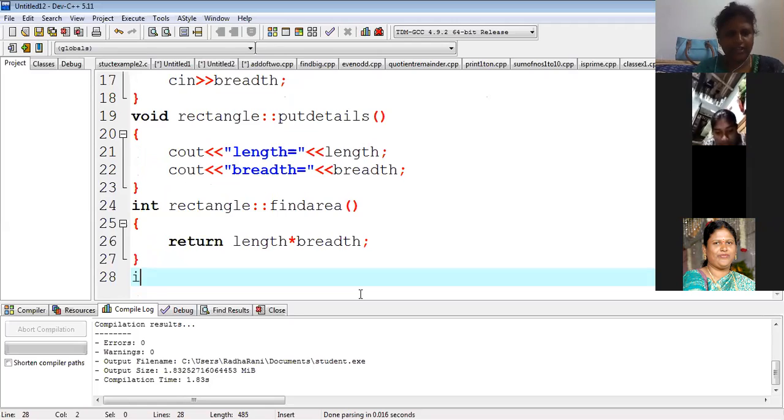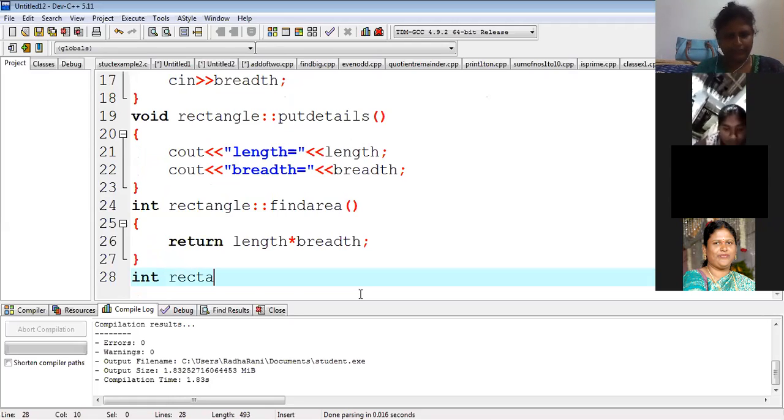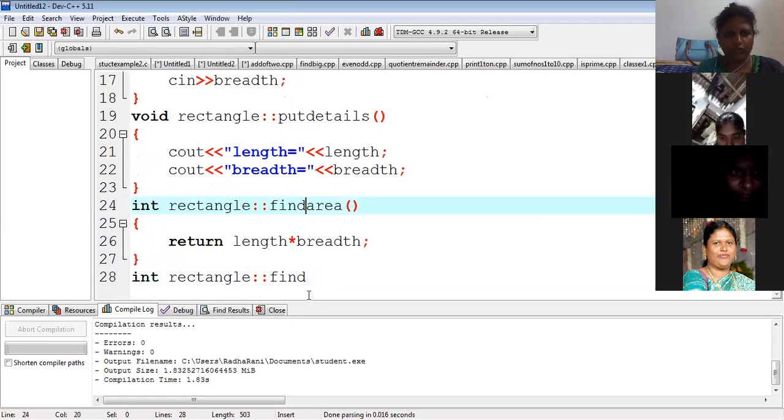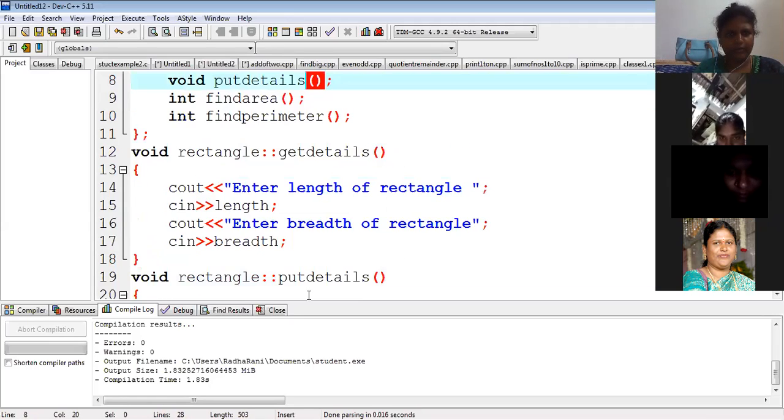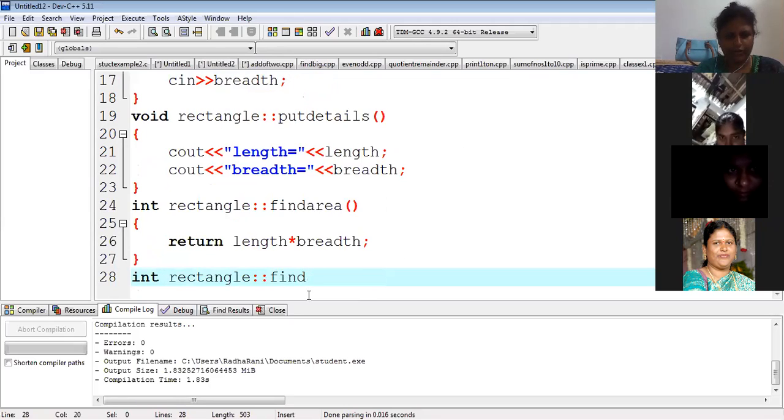Next function is int rectangle, scope resolution operator, find perimeter. However you declare it, like this only. Find perimeter.